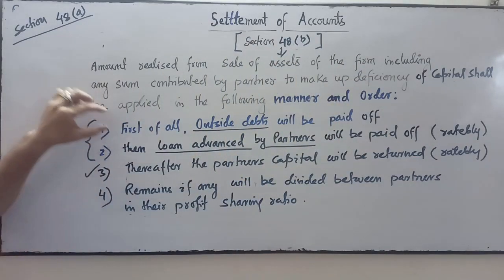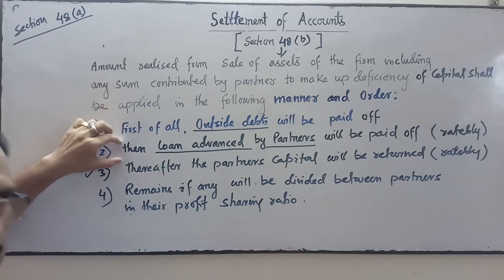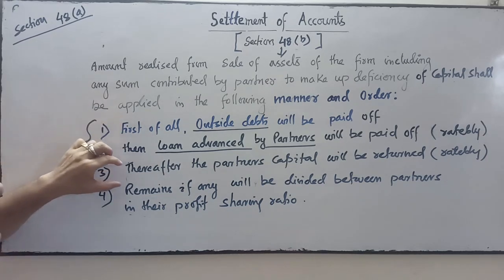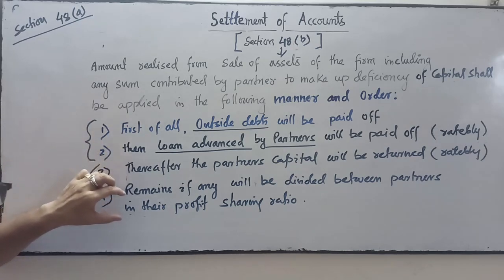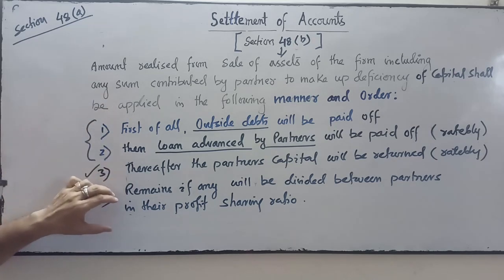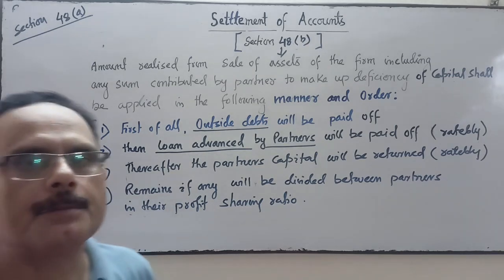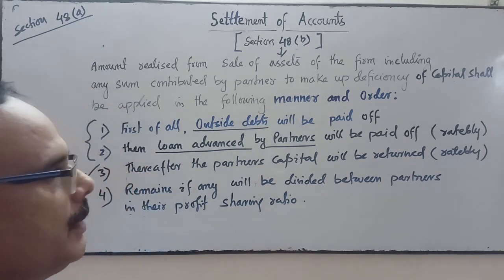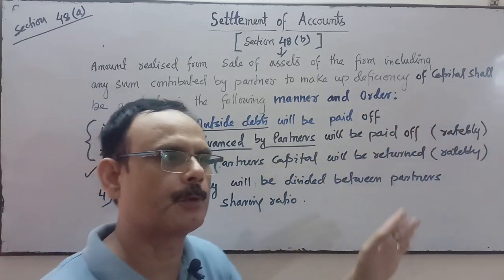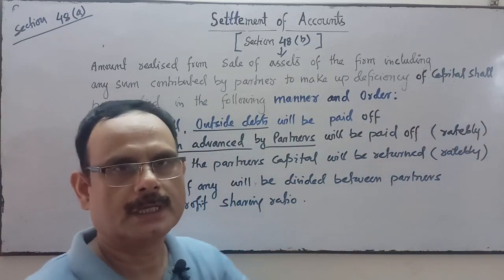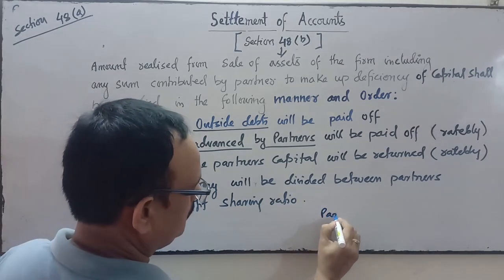So first we will pay the outside liabilities, then the partner's loan, then the partner's capital, and thereafter any amount left after the payment of these three in sequence will be distributed between the partners in their profit sharing ratio. So ratably is used when the amount is not sufficient, then in proportion to their loan account. Okay, partner's loan.